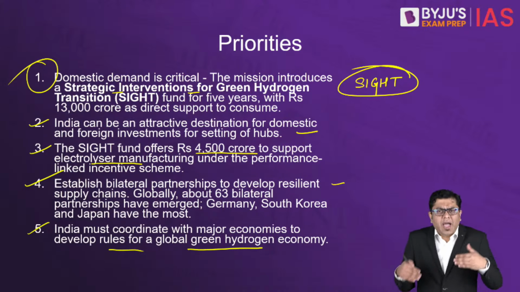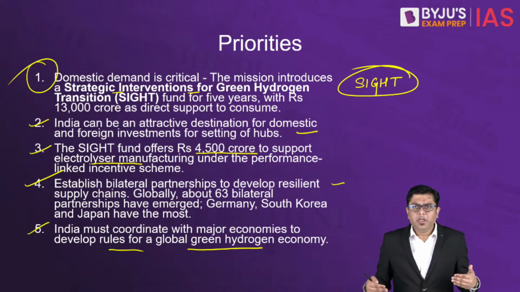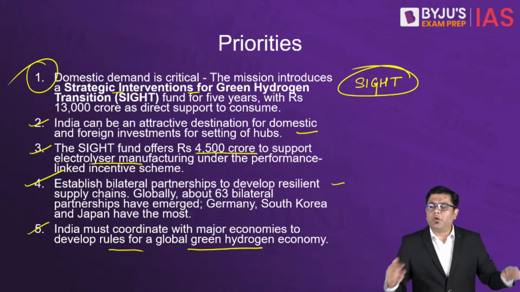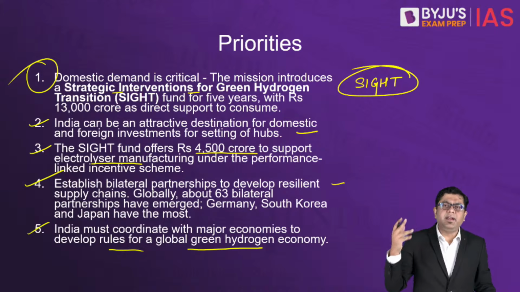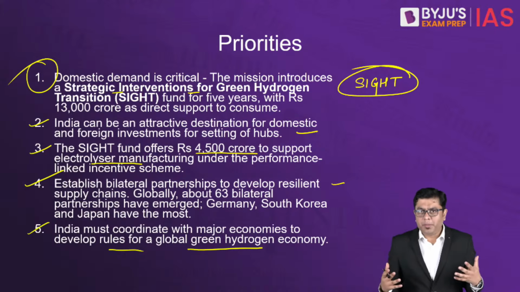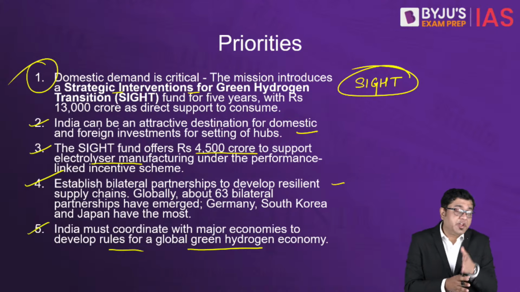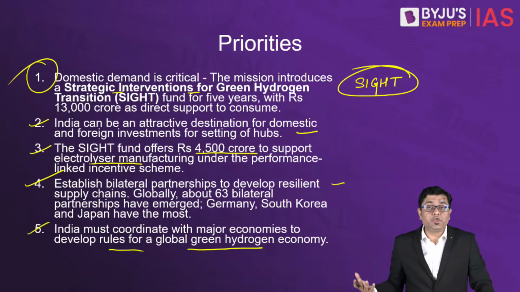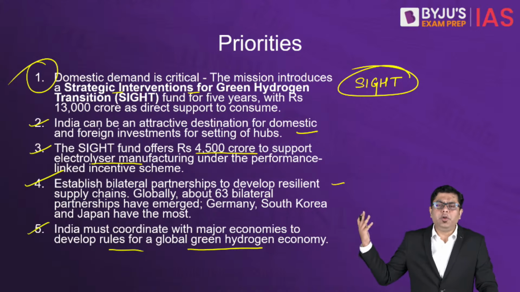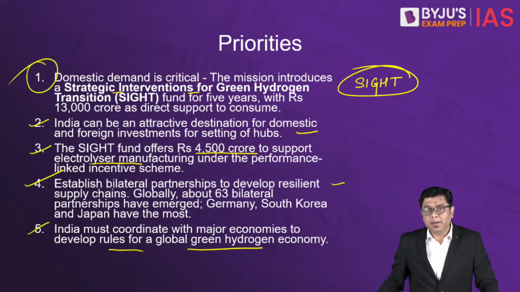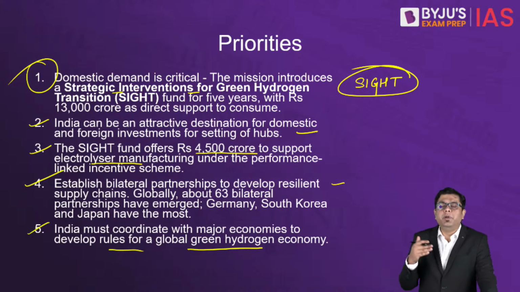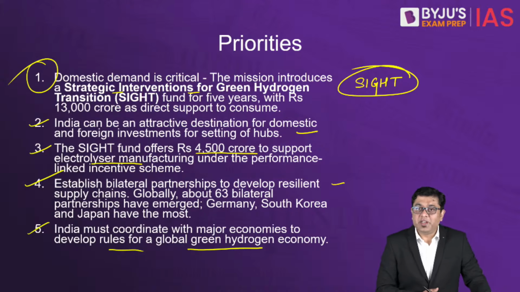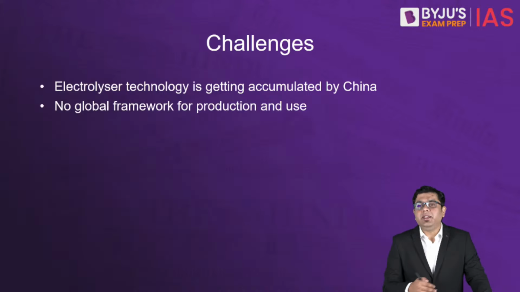So that you have a standard operating procedure. You don't have some private companies flouting the norms, producing hydrogen and saying it is green hydrogen. That should not be there. There should be standard verification processes, and production processes which should be eco-friendly. It should not be that while we are not polluting the air, we end up polluting the land and the water nearby. So that is where a global set of rules needs to be devised, and India can take a leadership role at this stage of time.